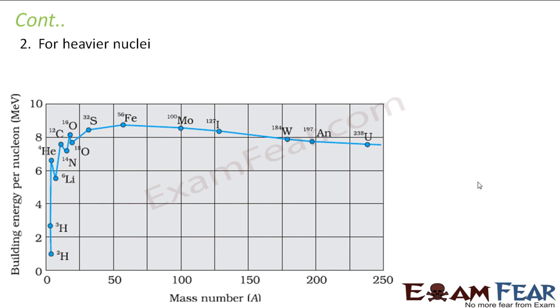Now let us look at the second conclusion. That is, now let us look at the heavier nuclei. If the nucleus is very heavy, that means for nuclei which have very high mass numbers, what happens? In this case, mass numbers are very high, and binding energy per nucleon again is very less. So how does this heavy nucleus try to become stable? The heavier nucleus tries to split into two lighter nuclei to gain a little stability.